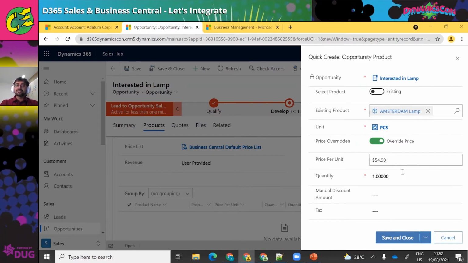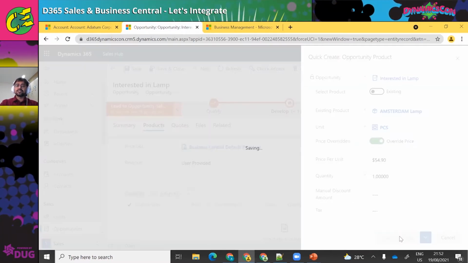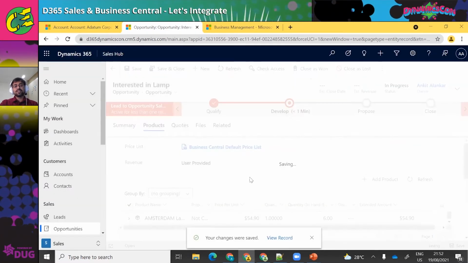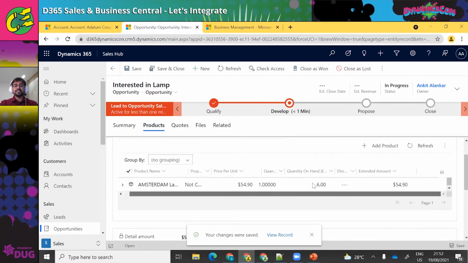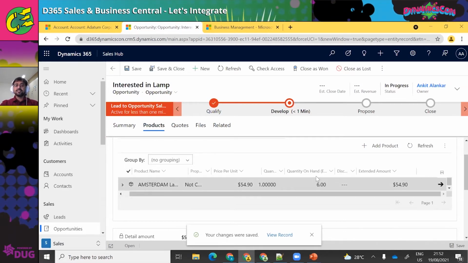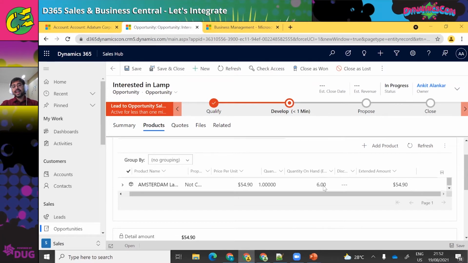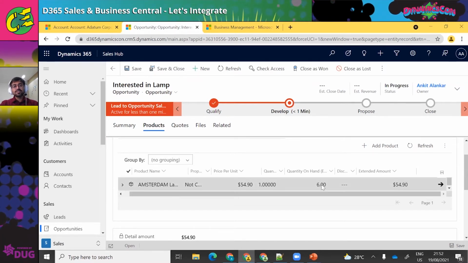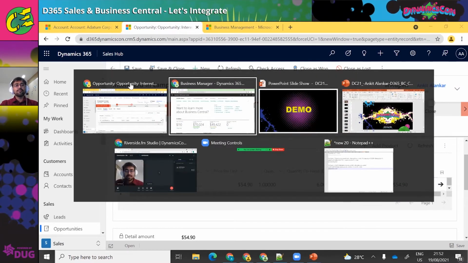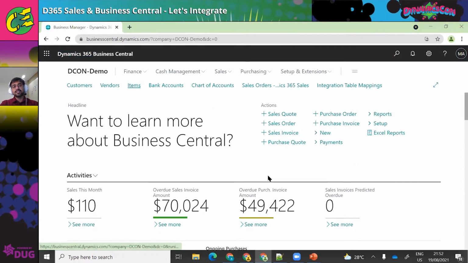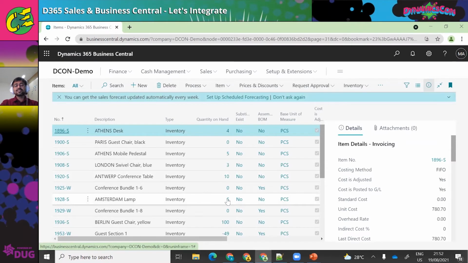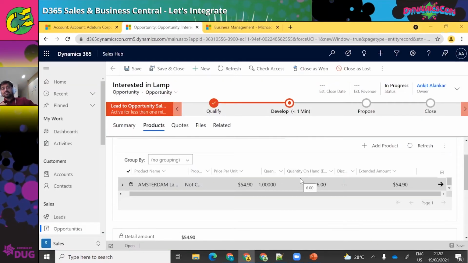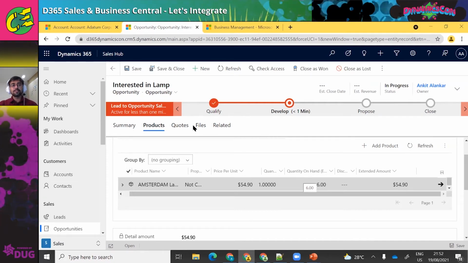Here is the price that is set up, which is what the customer requested, and that's the opportunity ready. The beautiful thing is, if you see this quantity on hand, this 6 has been synchronized from Business Central. So as a sales rep, I immediately know whether this item is available in stock or not. That's a beautiful part of it.